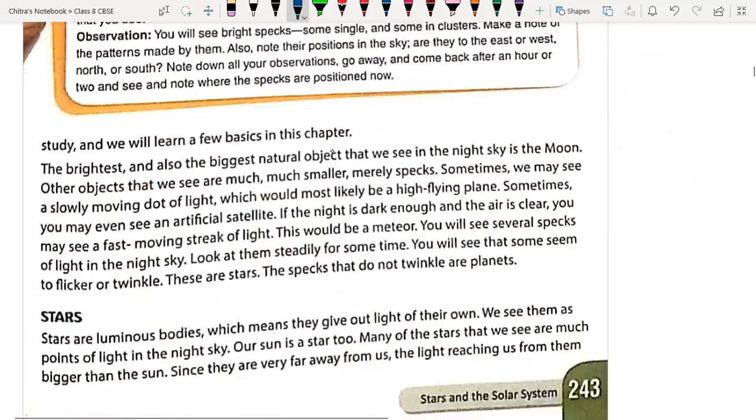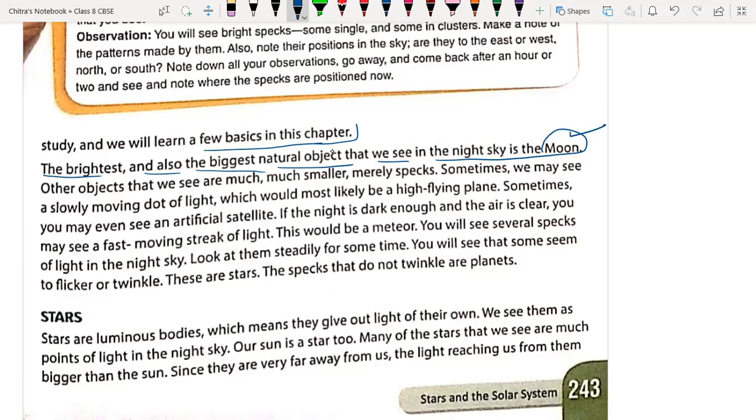Yes, sir. And we learn a few basics. Okay, in this chapter we are going to learn a few basic things about space. The brightest and also the biggest natural object that we see in the night sky is the moon. We are discussing the night sky only. So the brightest, closest and largest celestial object that we observe in our night sky is the moon only.